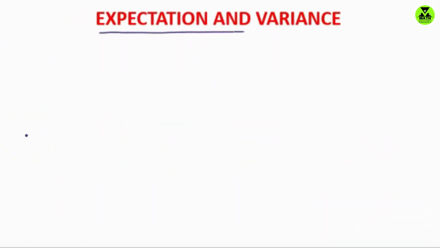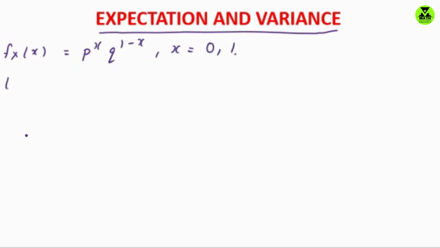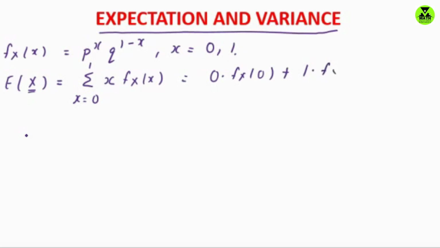Expectation and variance of the Bernoulli distribution. The probability mass function of the Bernoulli distribution is given by p to the power x and q to the power 1 minus x, where x takes only two values, 0 and 1. So the expected value of x, by definition, since x is a discrete random variable, we'll use summation here, and x takes only two values, so it goes from 0 to 1. The function of x here is simply x, and the probability mass function is f x of x. When we plug in x equals 0, this becomes 0 times f x at 0, plus 1 times f x at 1.